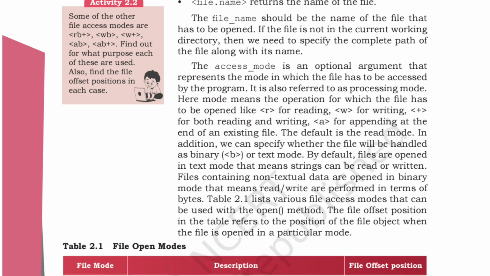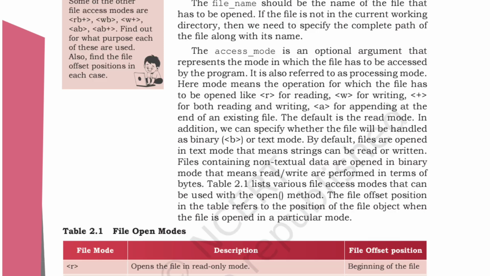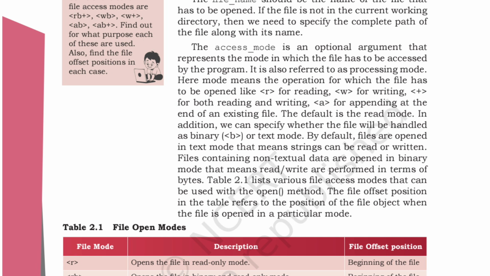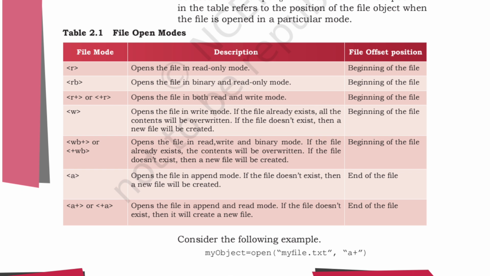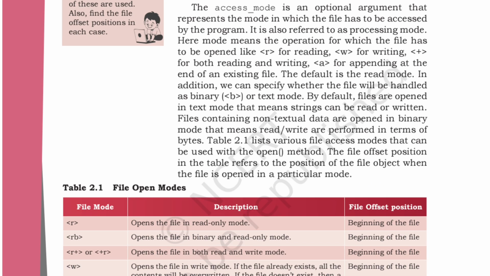So I can just tell you this one, that is R is your reading, W is for writing, plus is for reading and writing, and A is for appending at the end of the existing file. B is what? Binary or the text mode. R opens the file in the read only mode, that is beginning of the file. Okay, read only mode. RB is what? Binary and read only mode. RB. Okay, you can see it, this is the activity.